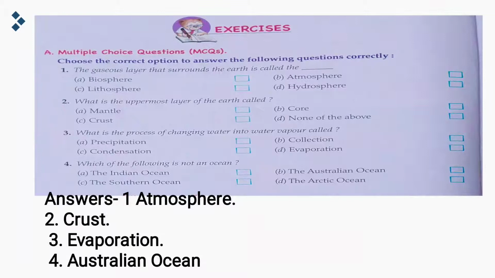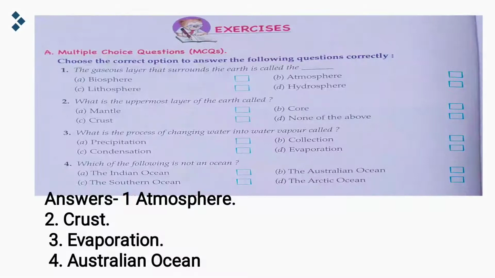Last one, fourth one now we are going to discuss. Which of the following is not an ocean? Now, here 4 options are given and we have to tell which is not an ocean. Okay. So, the options are the Indian Ocean, the Southern Ocean, the Australian Ocean, the Arctic Ocean. Now, here the correct answer is the Australian Ocean, because Indian Ocean is an ocean, Southern Ocean is also an ocean, Arctic Ocean is also. The Australian Ocean is not an ocean.